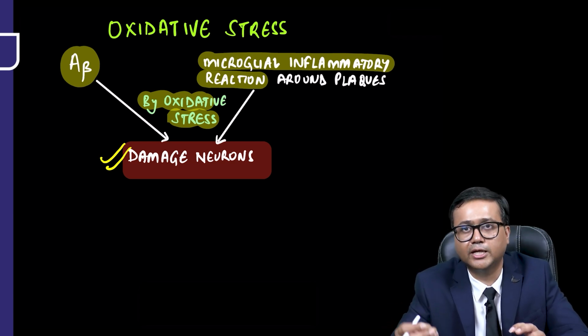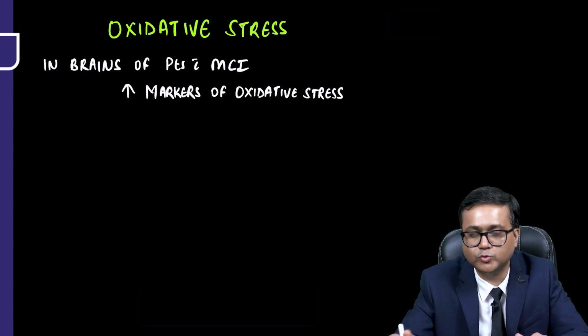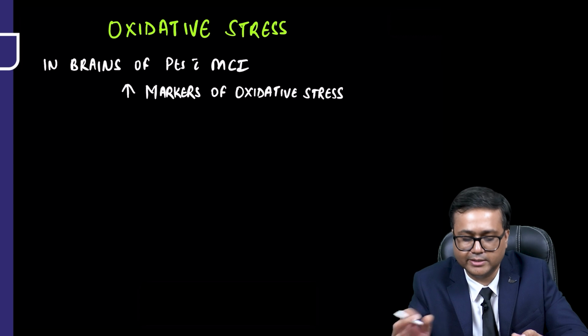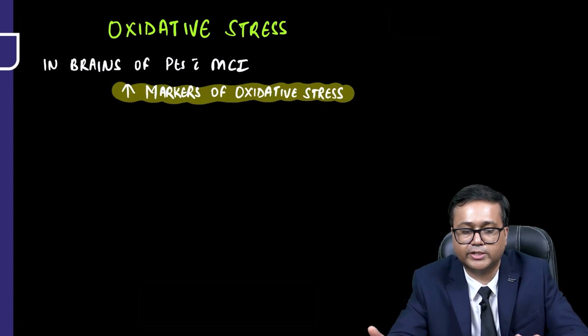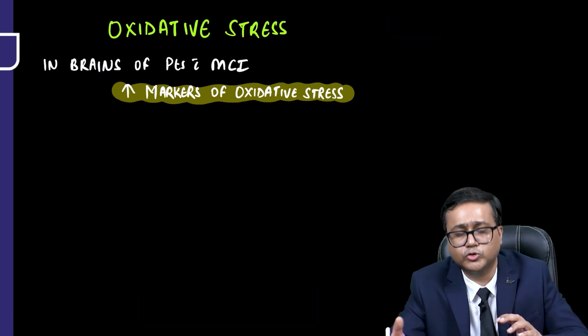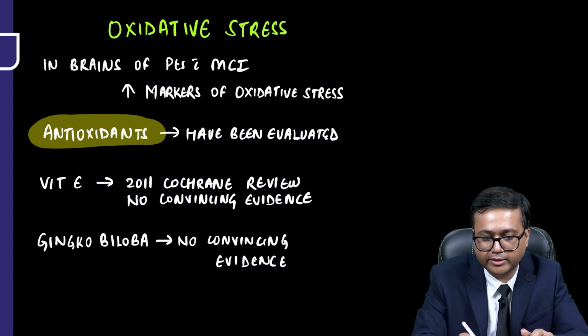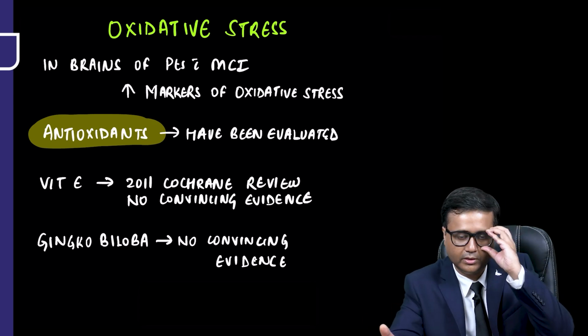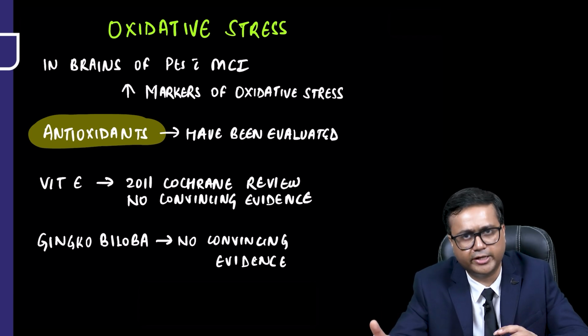In fact, in the brains of patients with mild cognitive impairment, that is MCI, there are increased markers of oxidative stress. So it has been postulated that antioxidants should be evaluated for the treatment of this dementia because they may have some neuroprotective role.